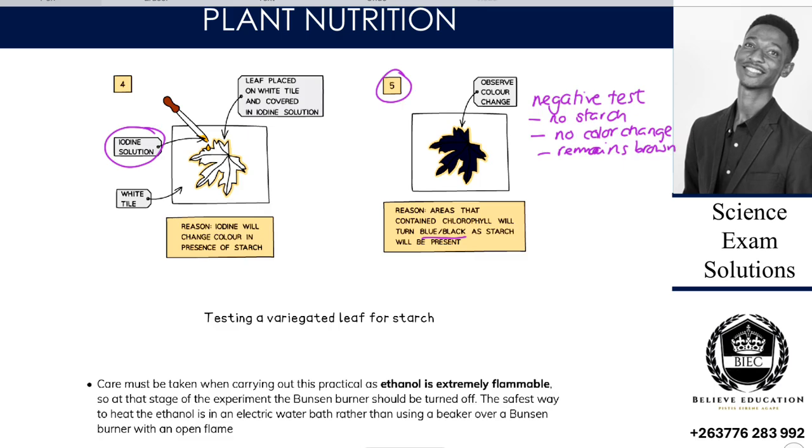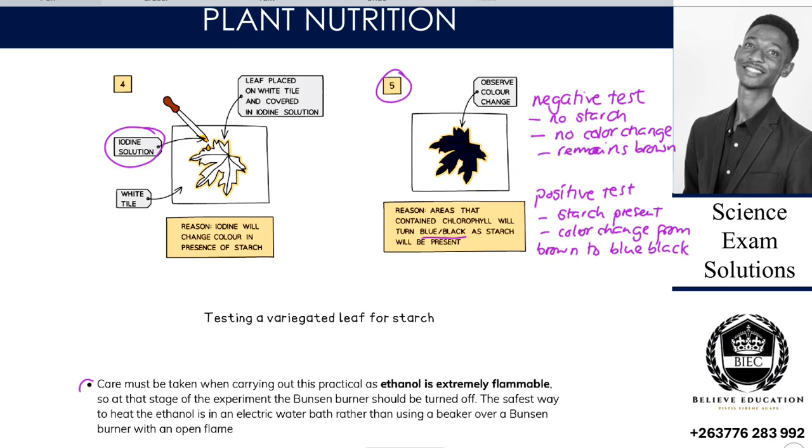Are we together? Then a positive test result is where there is starch present, then our color change is from brown to blue black. Are we together? So that is a positive test and a negative test.